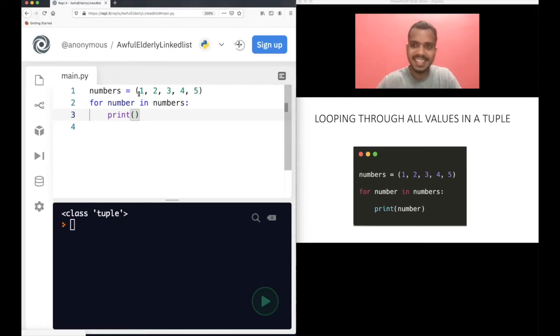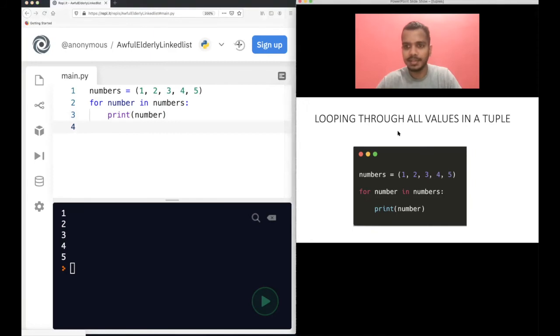The only difference between a list and this is that here you have parentheses, there you have square brackets, and of course you cannot modify this tuple. And of course you will see the output as 1, 2, 3, 4, 5. Right? That's how you loop through the values in a tuple.